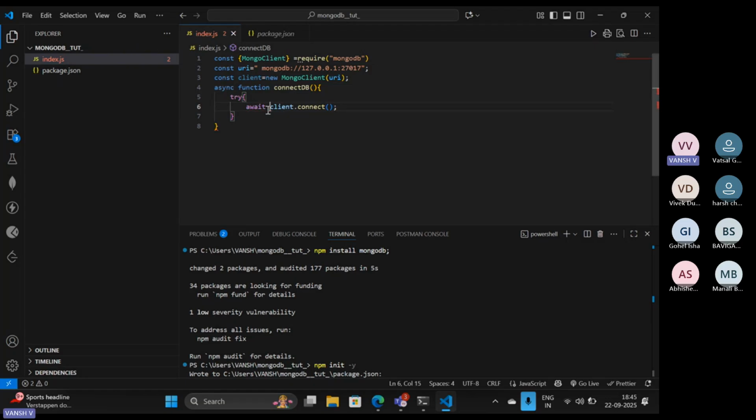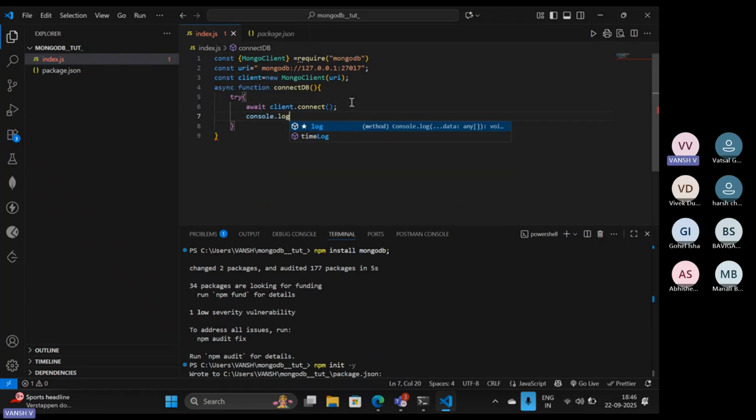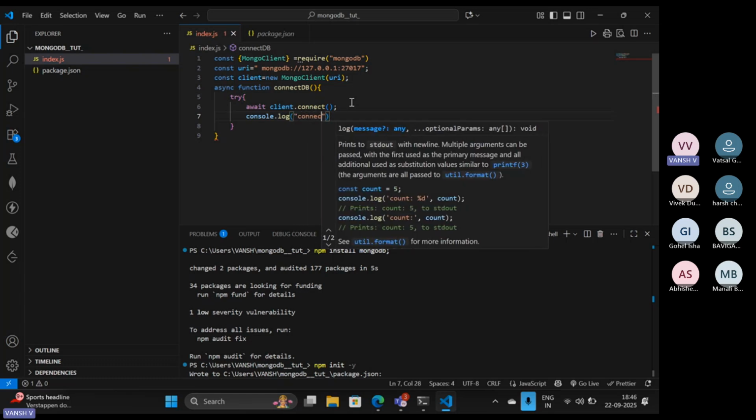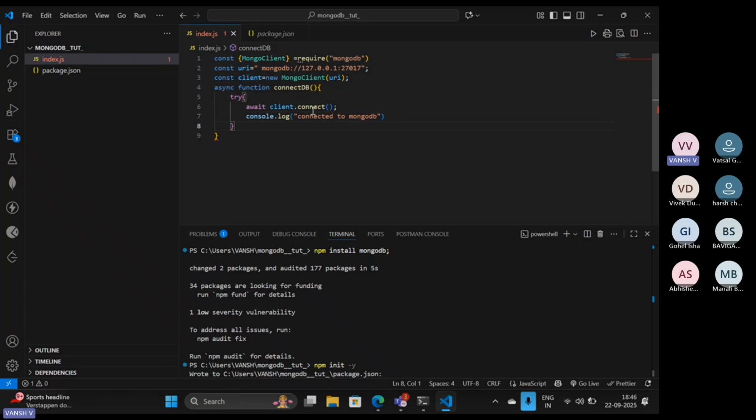And actually, let's see. Now I'm going to console.log "connected to MongoDB". Okay. So basically what we are doing here in the try block is using this client, which has my URI of MongoDB, the Mongo client through which we are going to connect to our server. So basically we are connecting it over here like this. And if that happens successfully, then we are just going to write "connected to MongoDB".